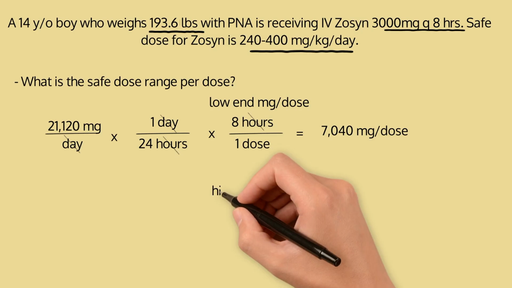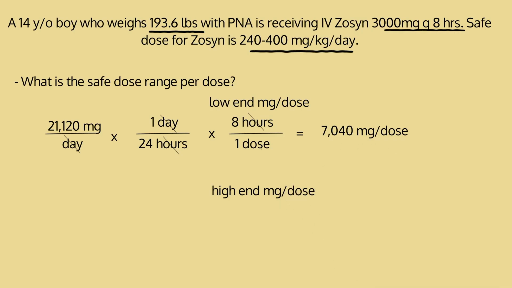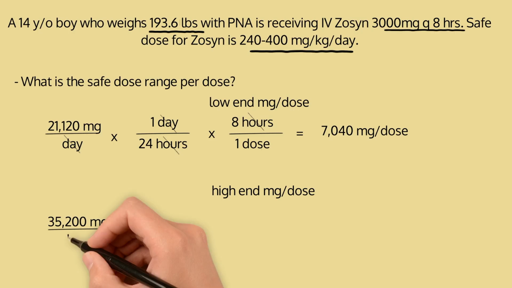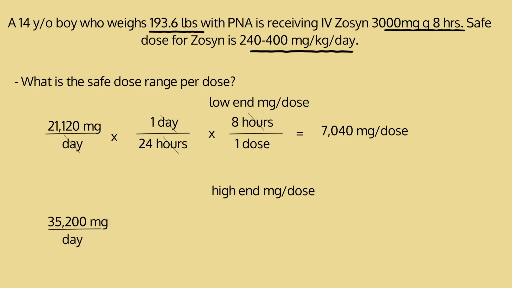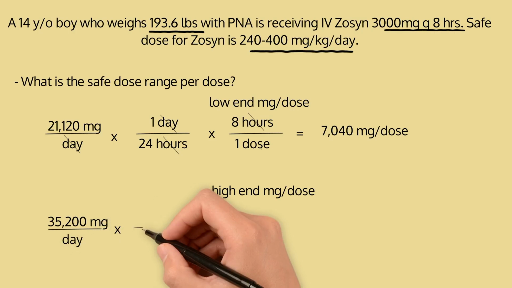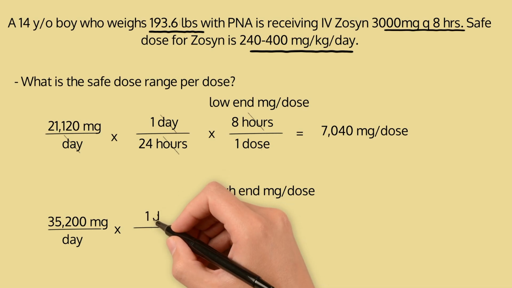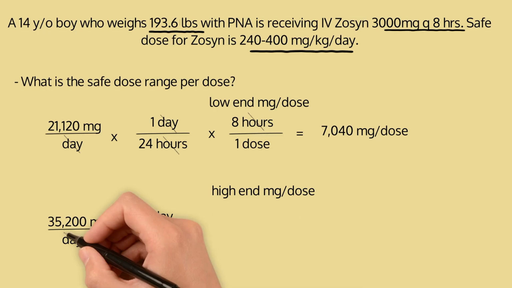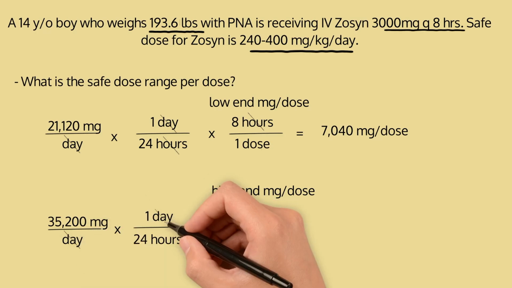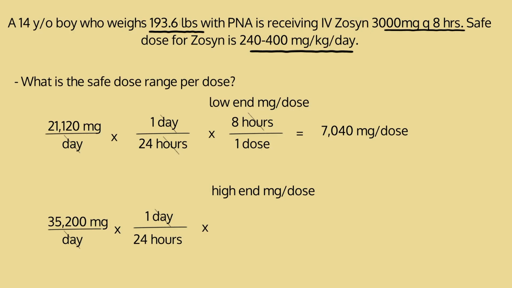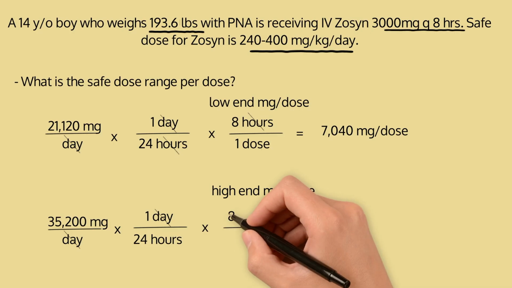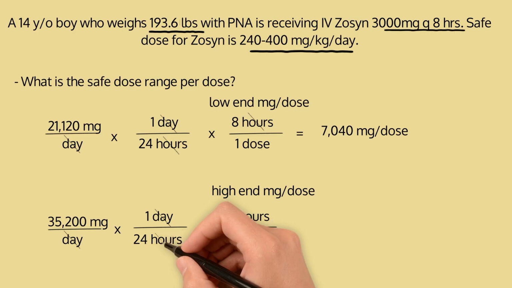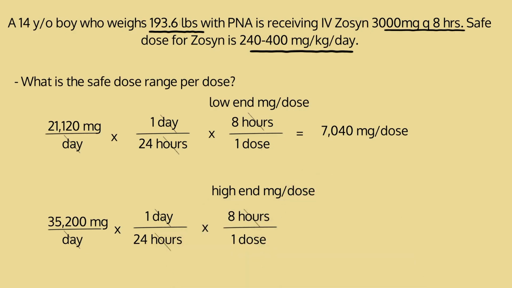Now we have to do this for the high end. We know from our previous problem that we have 35,200 milligrams per day. And we use the same setup. To cancel out days, we'd have 1 day over 24 hours. And then to cancel out our hours, we'd have 8 hours is 1 dose. When we cancel out the days and hours, we're left with milligrams over dose. And when we do the math, it'd be 11,733 milligrams per dose.